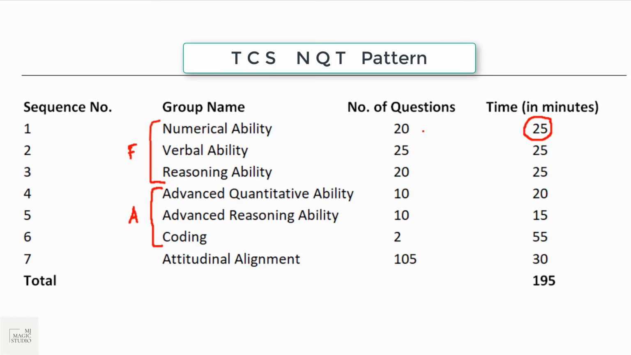So this 25 minutes is irrelevant. Each question will come with its specific timing, so you need to answer within that. Verbal ability, that is English composition, will be 25 questions again for 25 minutes. Reasoning ability, 20 questions, 25 minutes. In the coming part of this session we will see what different kinds of questions and from which topics they ask, particularly in fundamental or foundation and then in advanced.